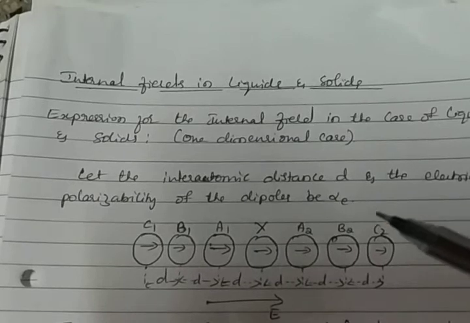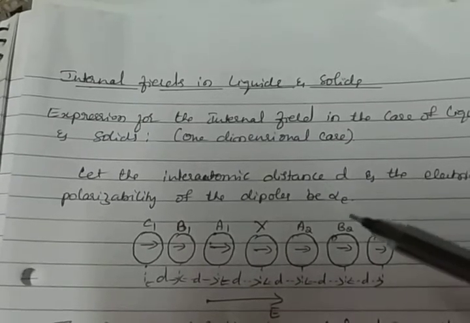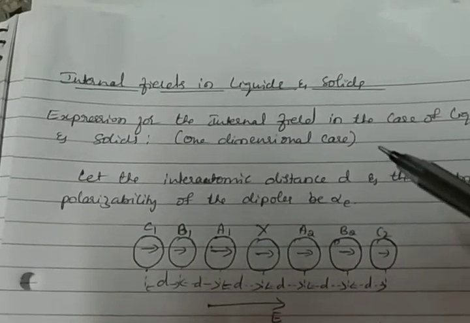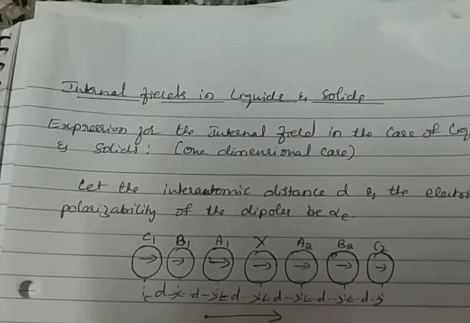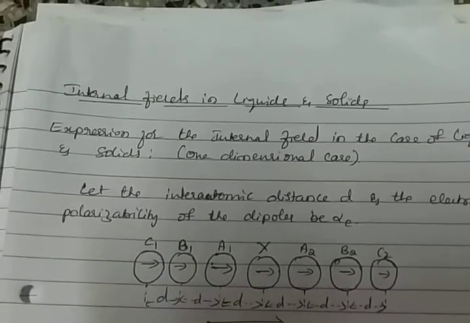Hence the resultant field at any given atom will be the applied electric field and the electric field due to the surrounding dipoles. This resultant local field is called the internal field.